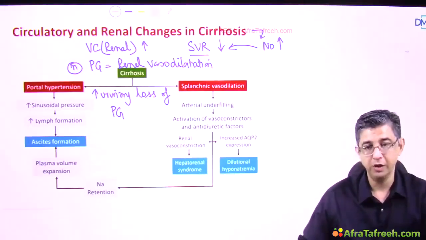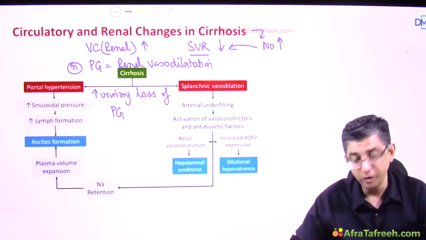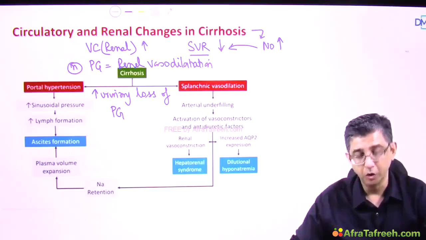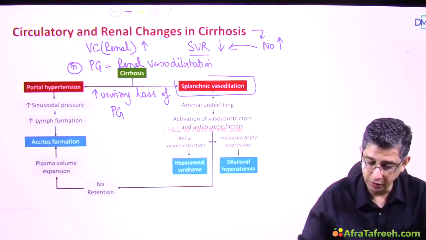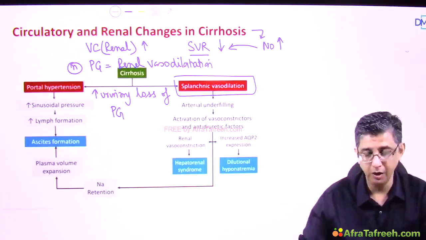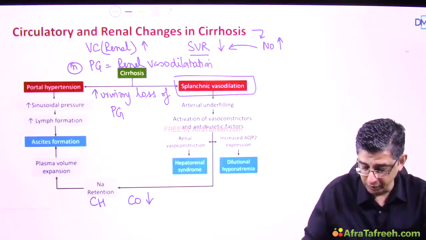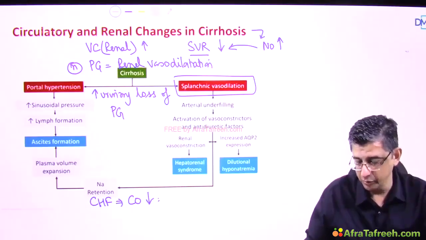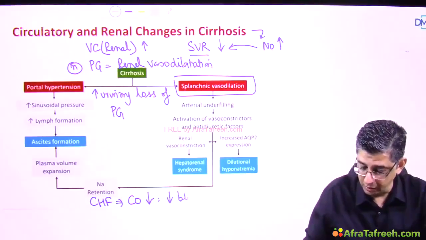So blood is diverted away from the kidney, which again explains the less blood supply to the kidney and contributes to hepatorenal syndrome in the patient. So the combination of splanchnic vasodilatation and constricted blood vessels, you see, I'll say like this. Suppose somebody is having heart failure, then cardiac output will be less, and if there's a decreased cardiac output, then there is a development of decreased blood supply to the kidney, and therefore there can be a renal failure in a patient.